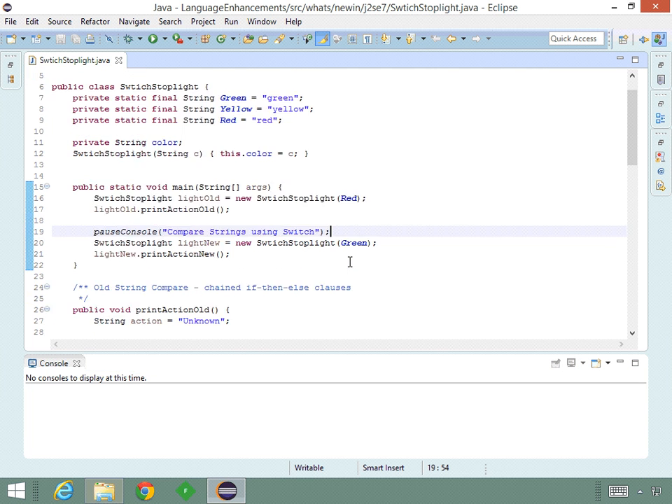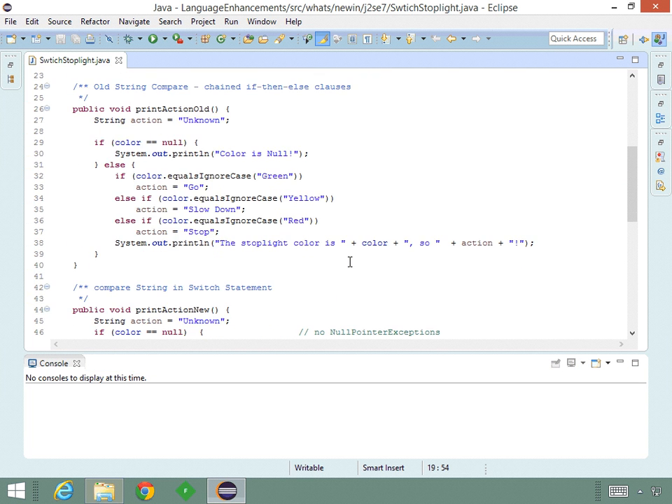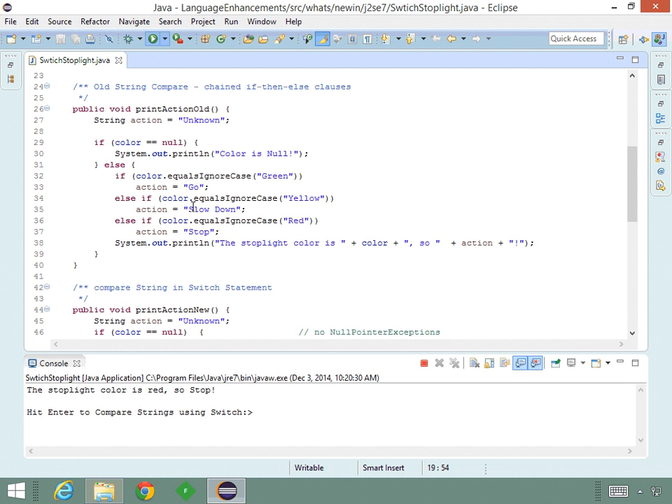So let's look at the print action old method. The print action old method uses the old way of performing string compares. First, we make sure the color is not null that we were given, and then we use this chain of if-then-else statements to determine the color using the equals ignore case, and then we take the appropriate action. Now you can see, even with this very simple task of finding the action for a streetlight color, this code is cumbersome and hard to read, but it does run correctly. It was given red, and it correctly determined that we had red, so it told us to stop.